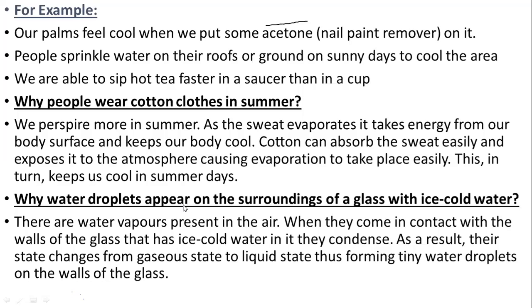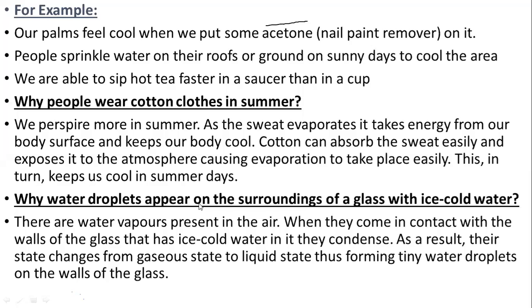Then the next example is why we see water droplets on the outside of a glass with ice cold water. We have seen, no, when we take ice cold water in a glass or a tumbler, or normal water in a steel tumbler, there will be small droplets outside the glass.